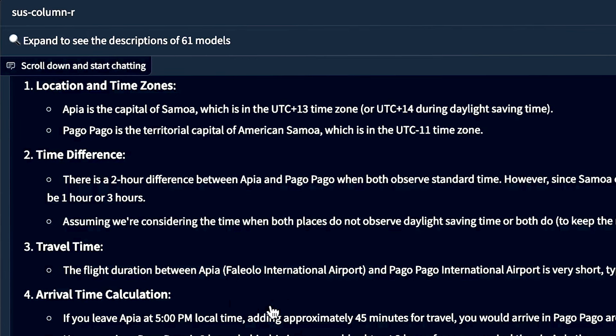We'll see what GPT-4o Mini does. It's picked up the 24-hour time difference: if you leave at 5 p.m., you'll arrive in Pago Pago at 5 p.m. So GPT-4o Mini gets that it's roughly a 24-hour time difference, etc. It's a short journey in that case, so the journey time is sort of negligible. But suscolumn-r hasn't picked that up at all, which indicates that the model we're looking at is a much, much smaller model than GPT-4o Mini.